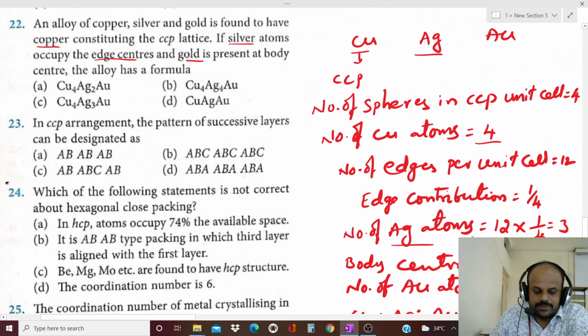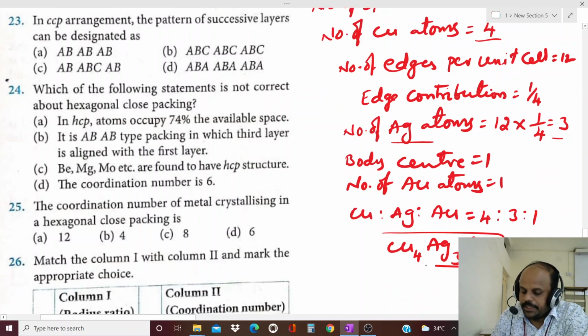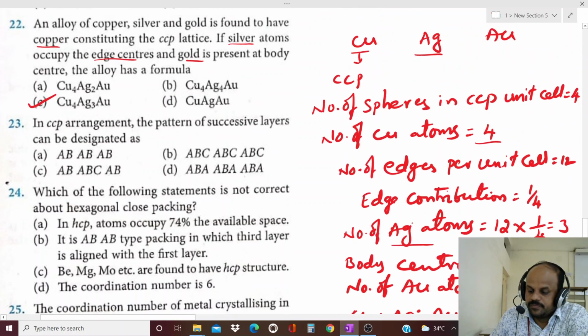So what is the correct option for this question? Cu4 Ag3 Au1. That is the third option. Next question.